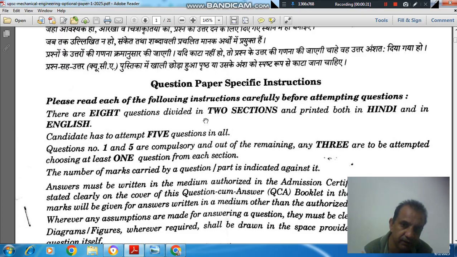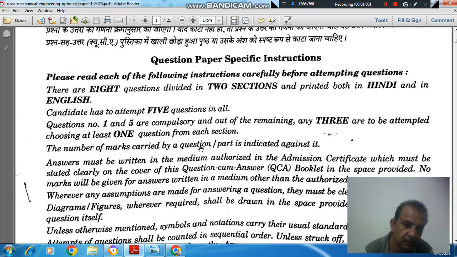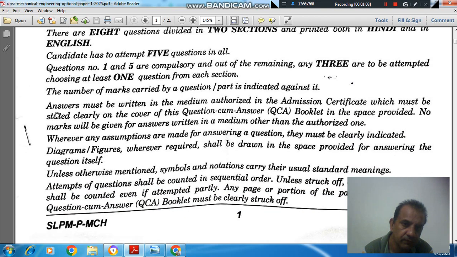There are 8 questions divided into sections and printed both in Hindi and in English. Candidate has to attempt 5 questions in all. Question number 1 and 5 are compulsory, and out of the remaining, any three are to be attempted, choosing at least one question from each section. The number of marks carried by a question or part is indicated against it.